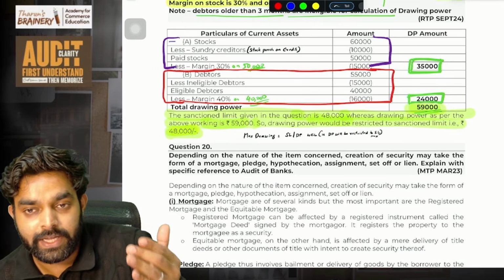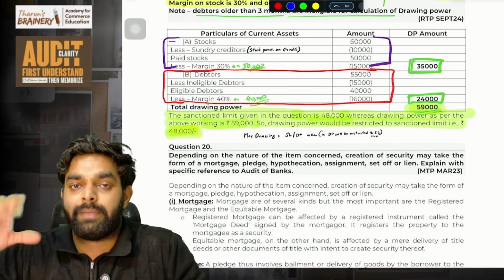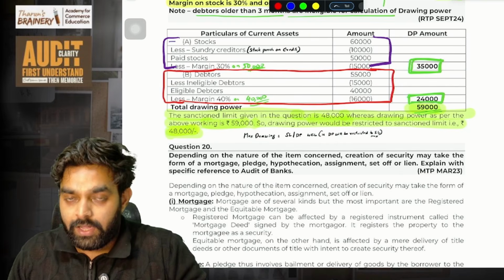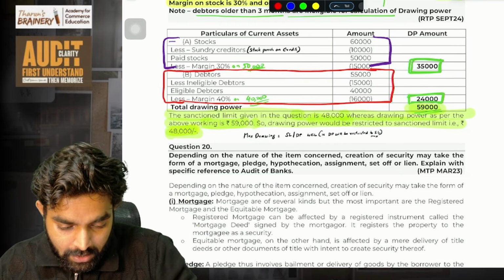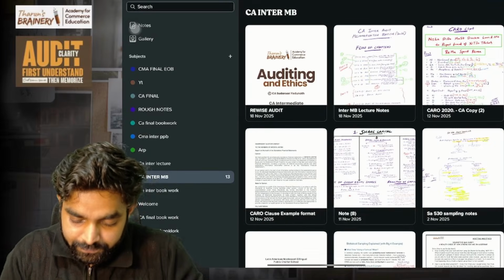So if it is more than the sanctioned limit, then you will automatically cut down the drawing power to the sanctioned limit. That is, whichever is lower, that is the maximum amount that will be the drawing power. Above that, you cannot draw. Hope you got clarity.